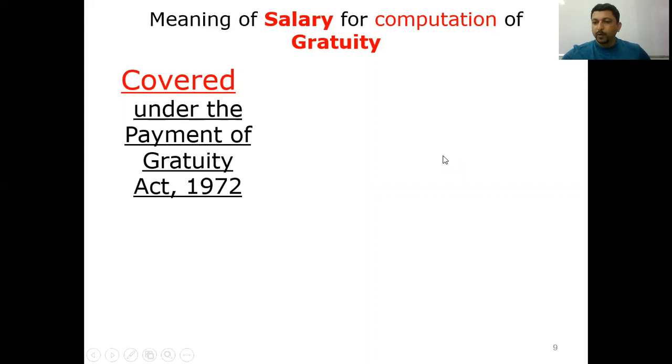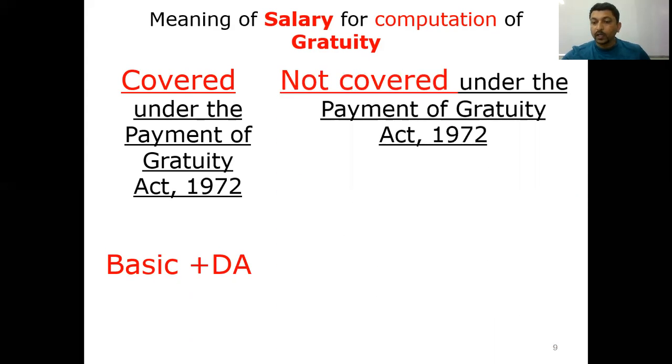Now, what is the meaning of salary for computation of gratuity? It depends on whether the employee is covered under Payment of Gratuity Act 1972. If the employee is covered, then the salary concept will include basic plus DA. No conditions attached for DA at all. DA is simply included in the calculation of salary for gratuity. If the employee is not covered under Payment of Gratuity Act, then there are three important aspects that go into the making of salary.